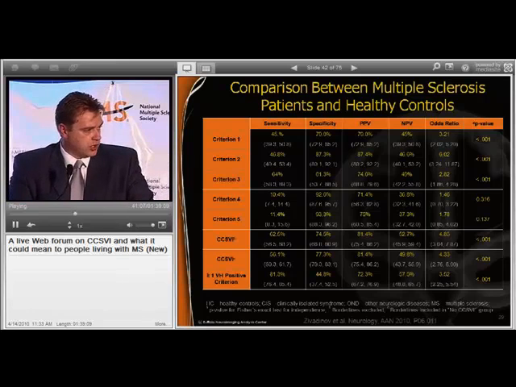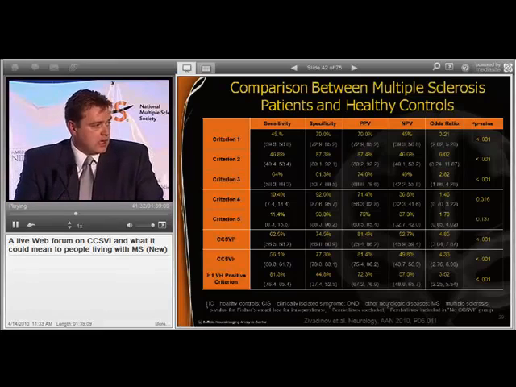I would also like to have your attention on specificity of criteria 1, 2, 3, and 4, because when they have been present, they were highly predictive of the CCSVI. The odds ratio was very similar between 4 and 6.